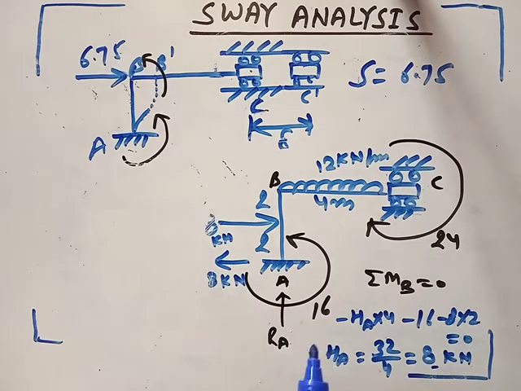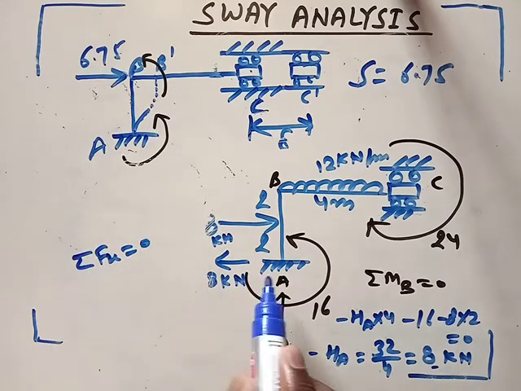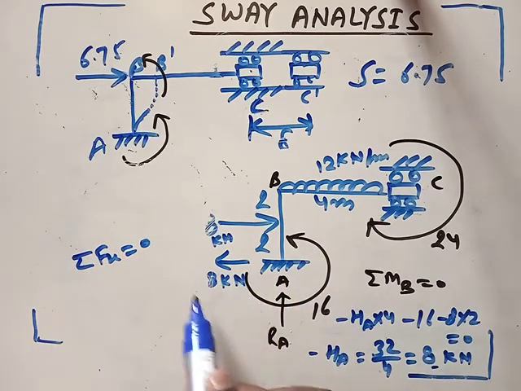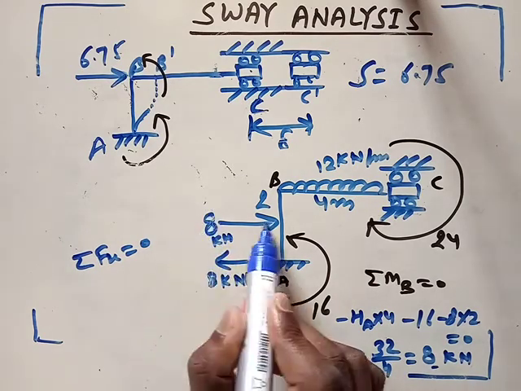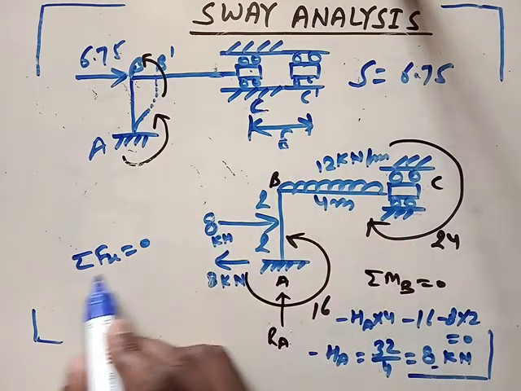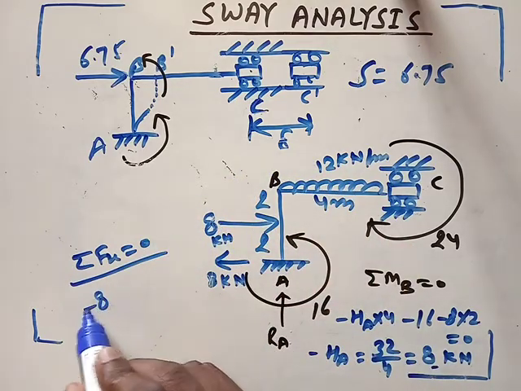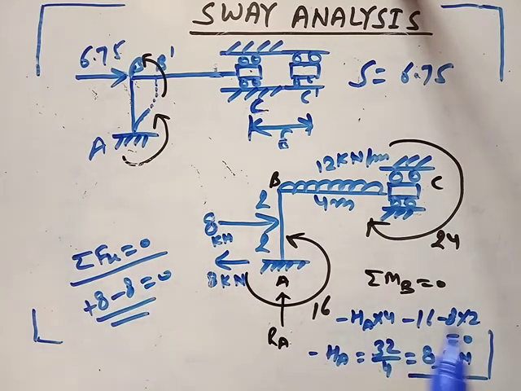If you want to check whether the value of HA is correct or not, you can again take sigma Fx equal to 0. This is the value of HA, -8, and this is your applied loading, +8. Only these two forces are in the direction of x. Positive 8, negative 8 is 0. So your value of HA is correct.